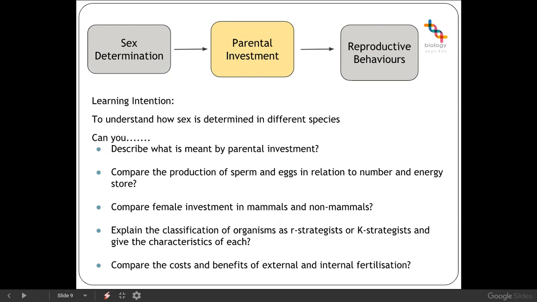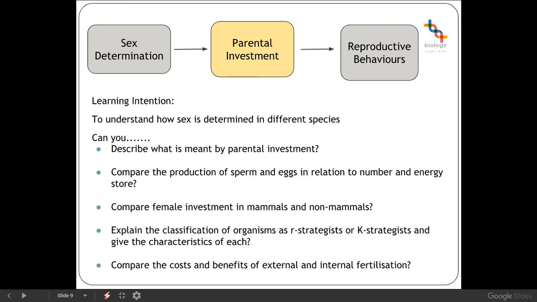So from that, you should be able to state that by parental investment, we mean the amount of energy given from the parent to the offspring. In terms of production of sperm and eggs in relation to the number and the energy store, we tend to produce fewer eggs that are larger and have a greater energy store, and you can produce more sperm which are smaller and require far less energy stores.